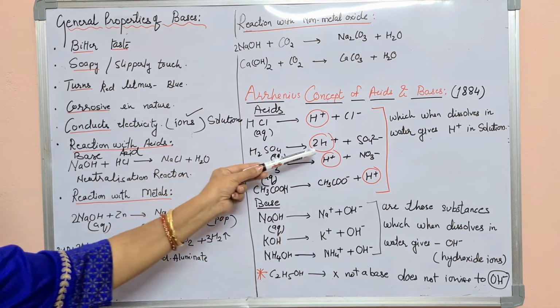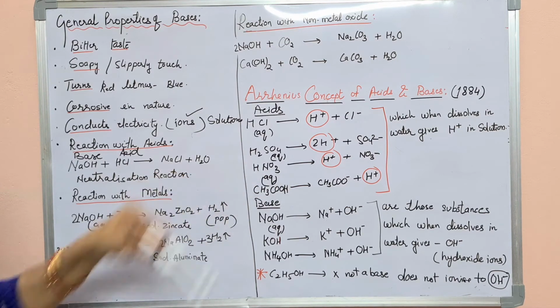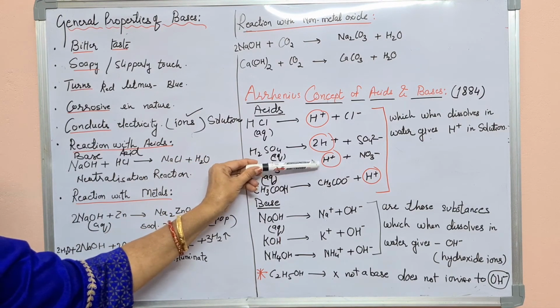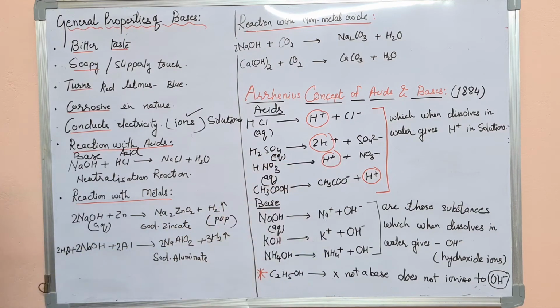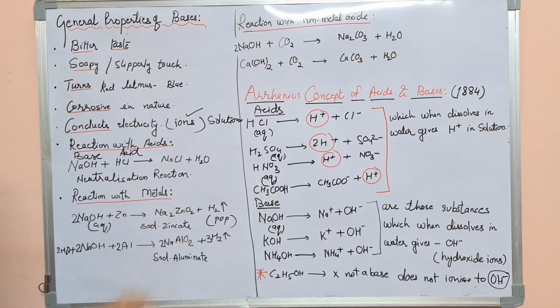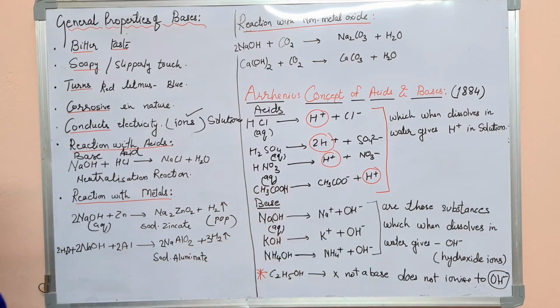Now nitric acid, HNO3. When it is dissolved in water, it forms ions H positive and NO3 negative. Same with the next acid, an organic acid, CH3COOH. Again, dissolved in water, it forms CH3COO negative plus H positive.